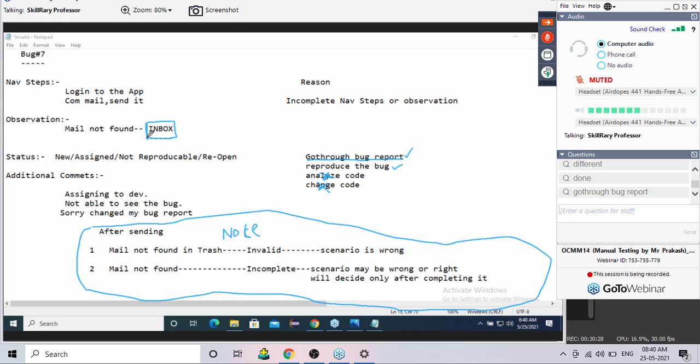Take the heading as not reproducible and write this first. Whatever you understood, you write it. And the reason is incomplete navigation steps and observation. The solution is that we also have to prepare the navigation steps and observation neatly.